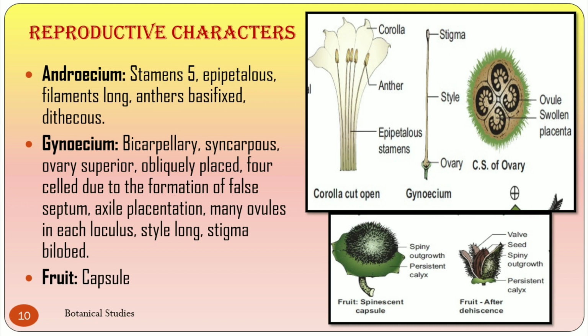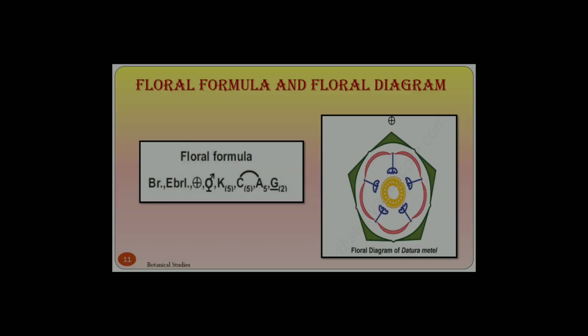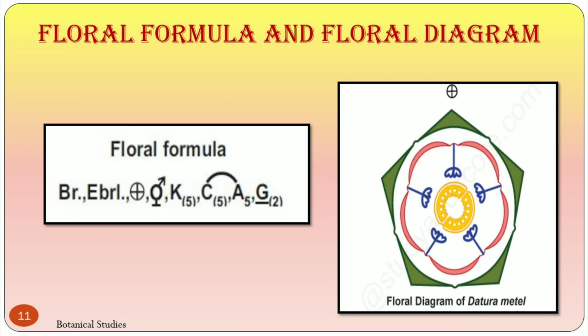Gynoecium is bicarpellary syncarpous with ovary superior, obliquely placed, 4-celled due to formation of false septum, with axile placentation, many ovules in each locule, style long, stigma bilobed. Fruit, capsule. Floral formula and floral diagram.